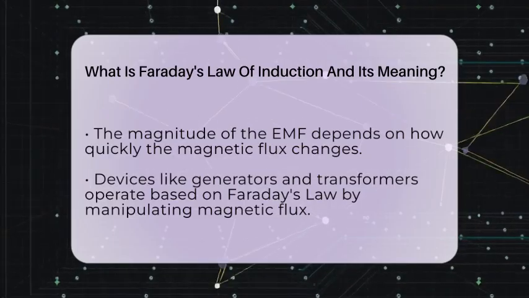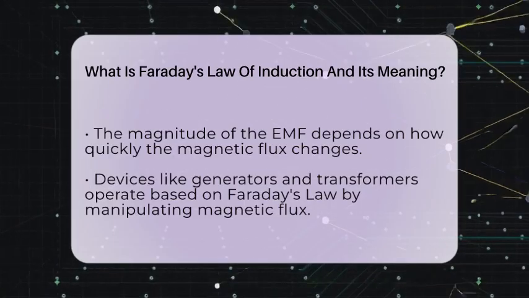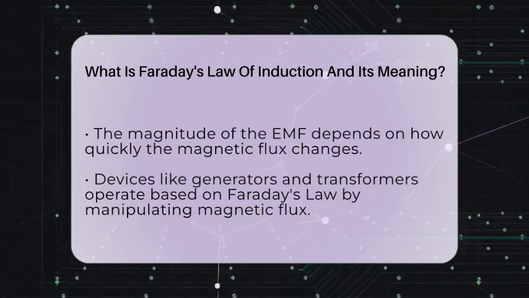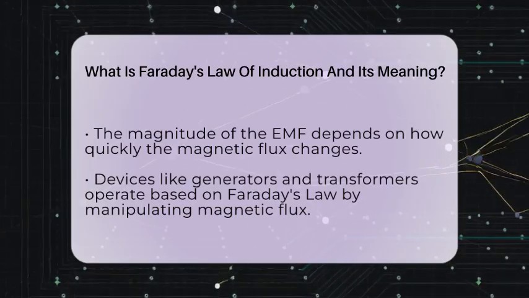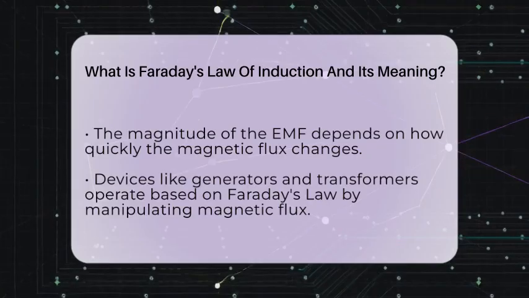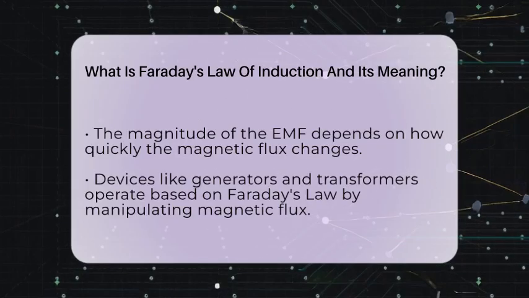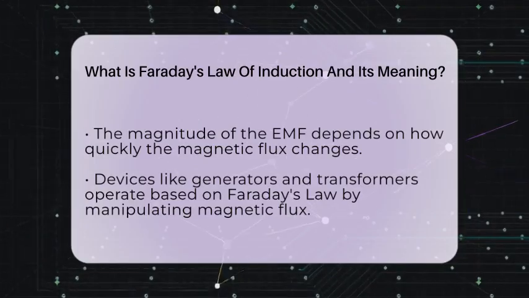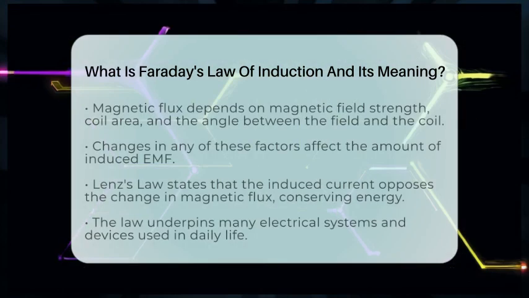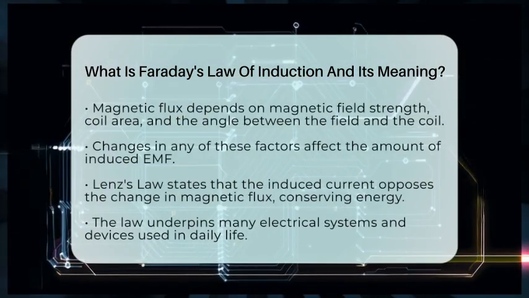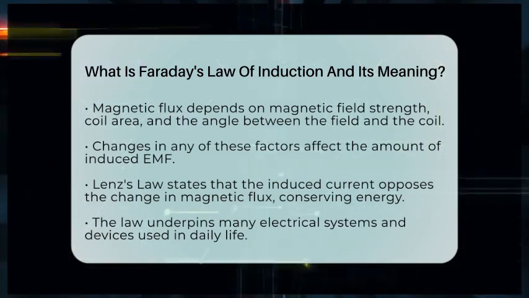Magnetic flux is calculated by multiplying the magnetic field strength by the area it passes through and the cosine of the angle between the magnetic field and the normal to the surface. If any of these factors change, like the magnetic field strength, the size of the coil, or its orientation, the induced EMF will change accordingly.